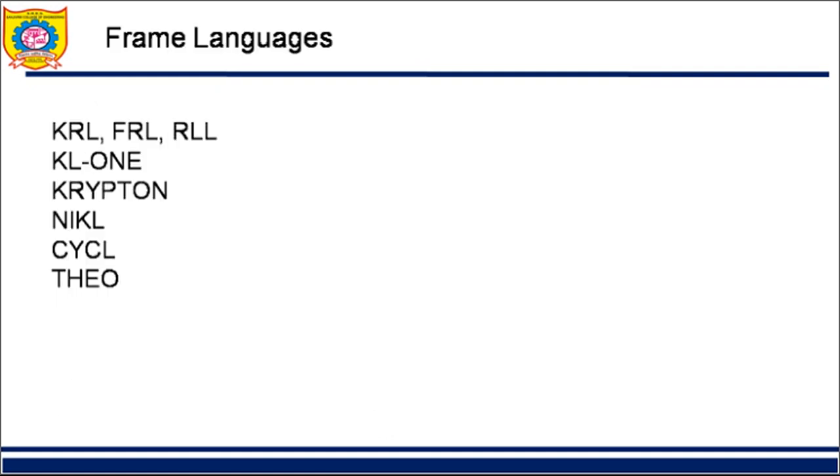Further, if you have understood this, there are various frame languages. KRL, FRL, RLL are a few listed frame languages. Fine. In our next video, we are going to learn about conceptual dependency. Thank you for now.